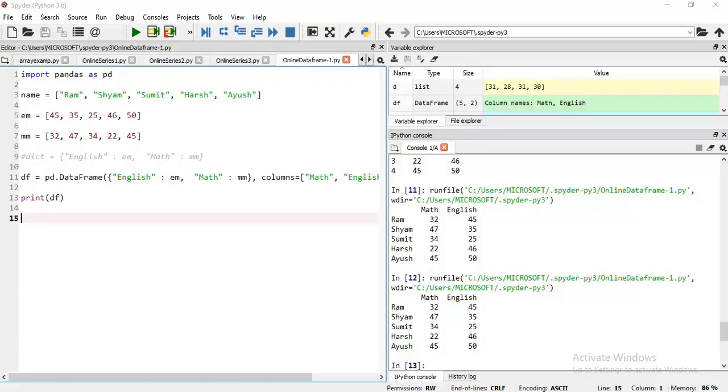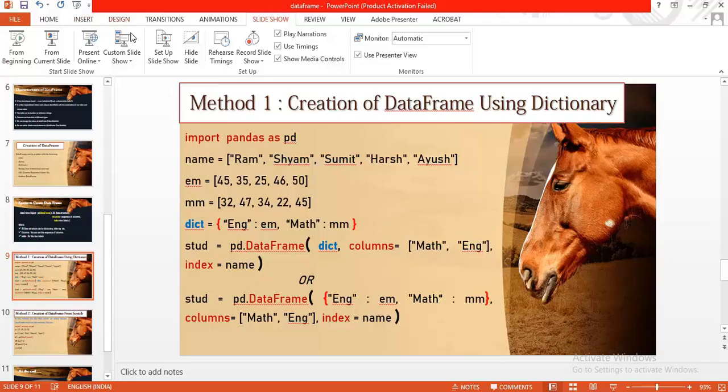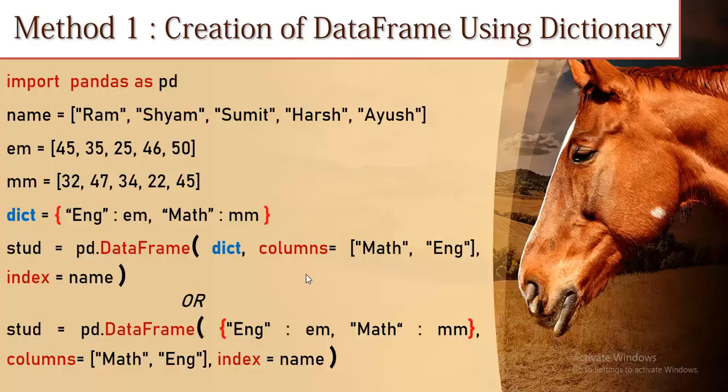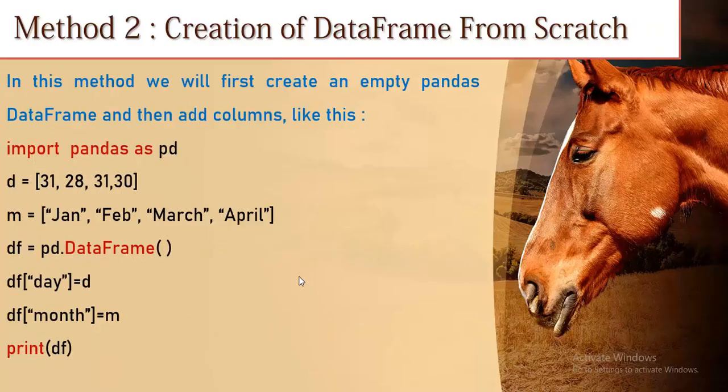Now we move to the second method, which is from scratch. Here we first create an empty data frame and then add columns step by step. How will we do this?